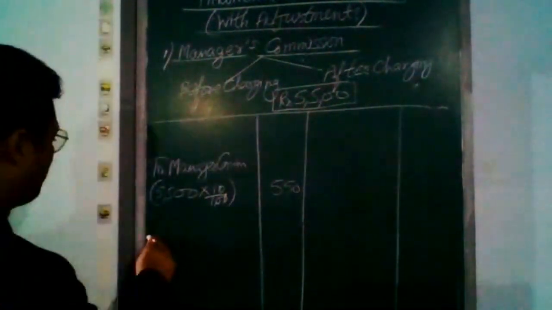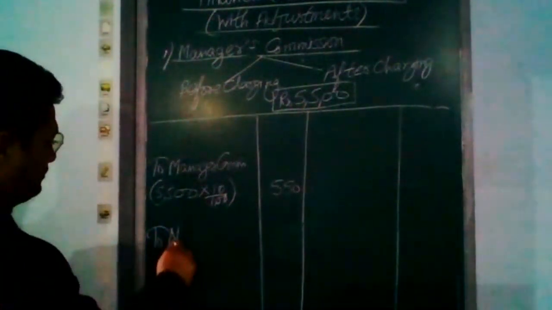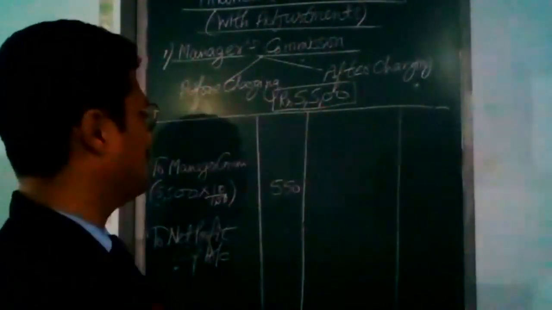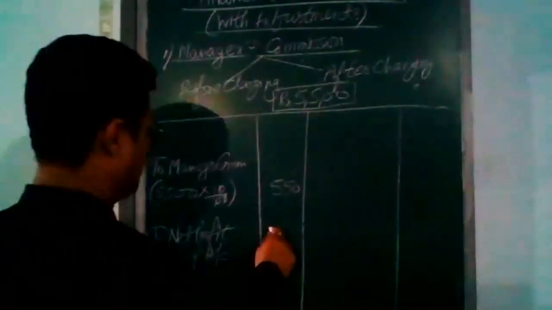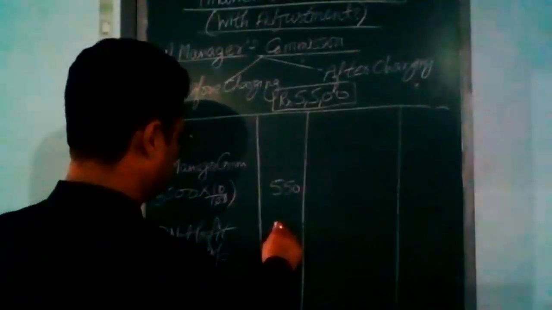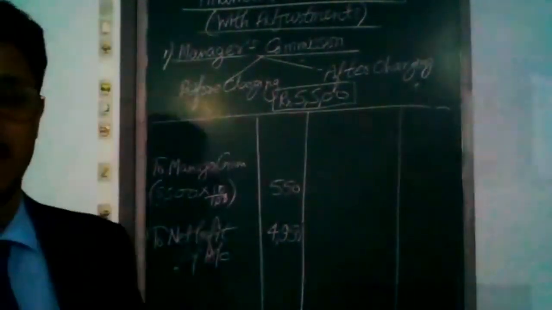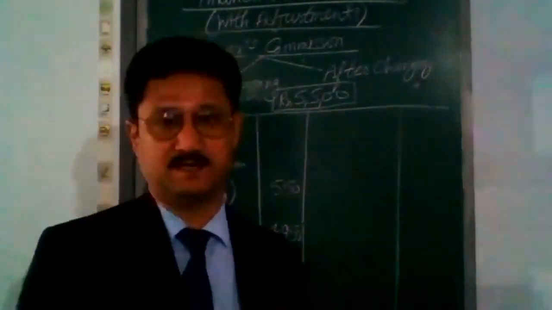Now the profit will reduce. The net profit transferred to capital will be 5,500 minus 550, which is 4,950. 4,950 will be the net profit.